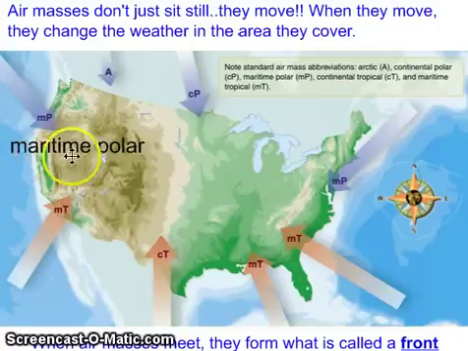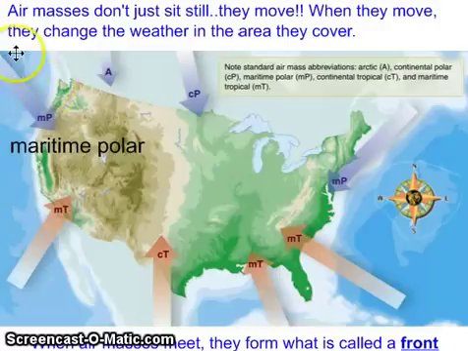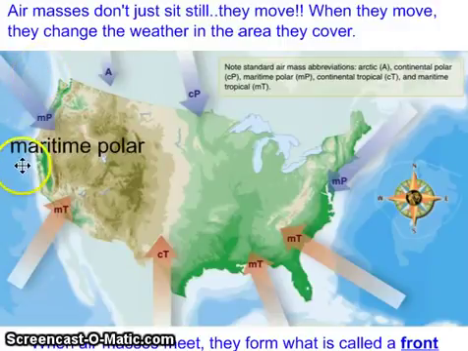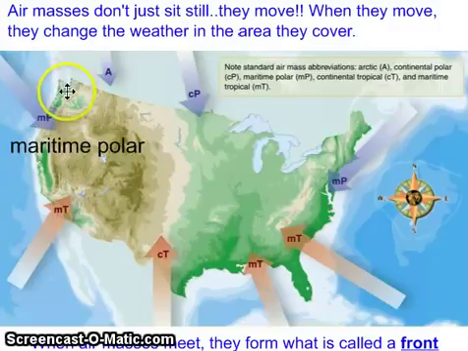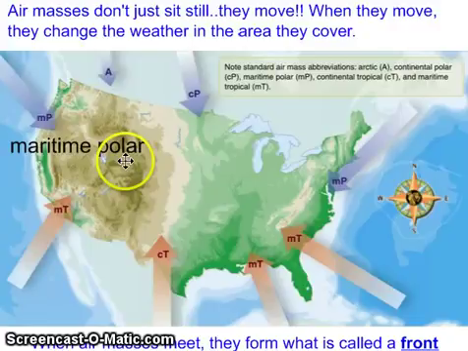Well, in this sense, in the word maritime, it means that it is a body of air that has formed over some water. And as that water evaporates, it carries a lot of moisture with it, and that body of air is going to be very moist, very humid. So the air that comes over Washington State and Oregon and some of California is maritime polar.